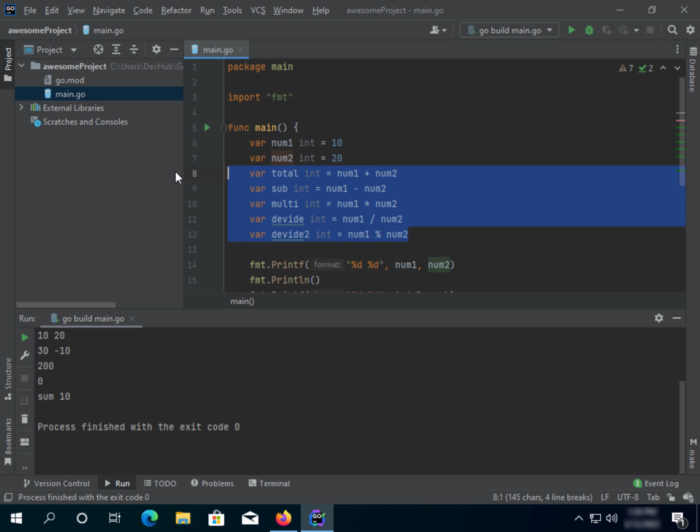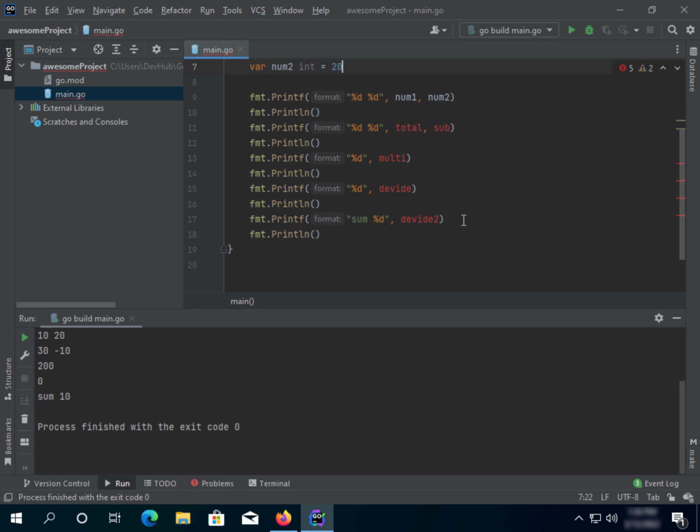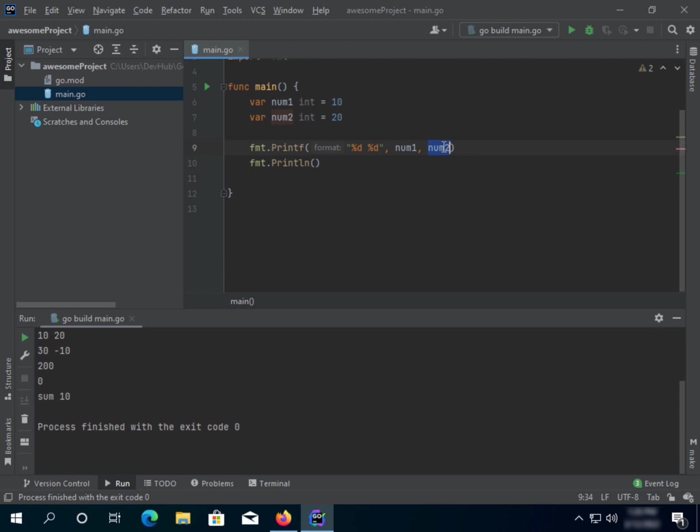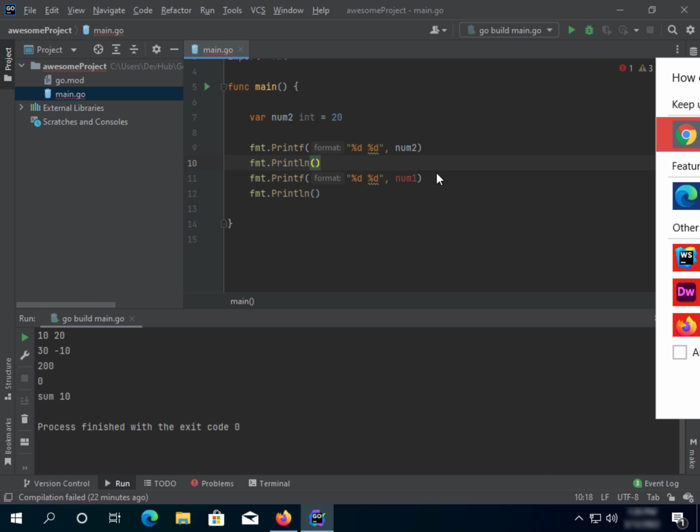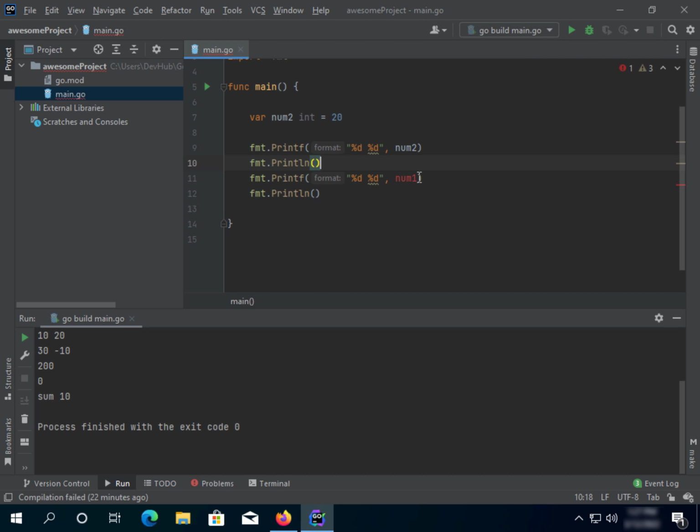Let's remove all of this, and let's remove this one too, and make another one. Okay, great. So let's also remove var1. Let's change this one to num2, and the second also to num2.